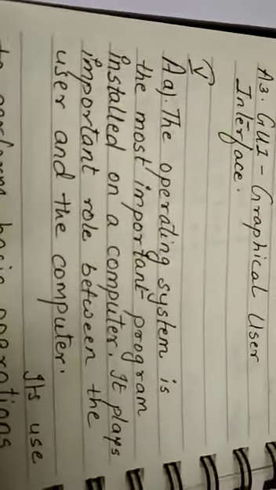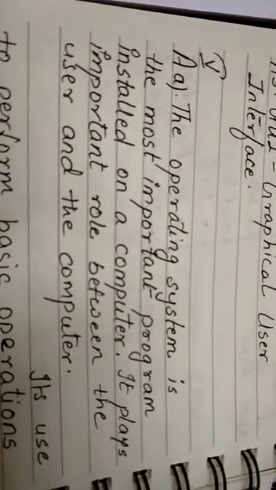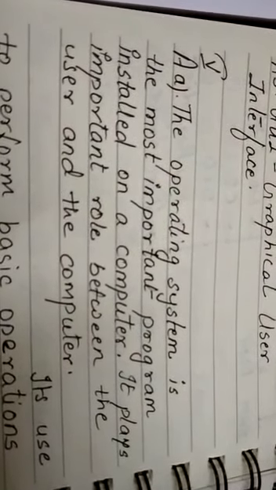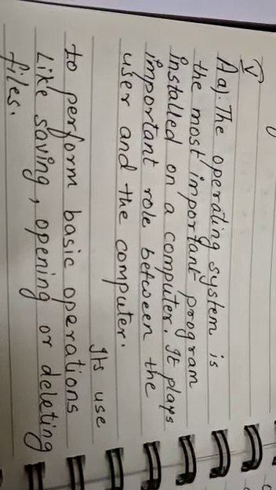Now, come to the next page. This was page number 19. Come to page number 20. First question is given. Answer the following questions. Now these are some detailed type questions. What is an operating system? What is its use? The answer is, the operating system is the most important program installed on a computer. It plays an important role between the user and the computer.